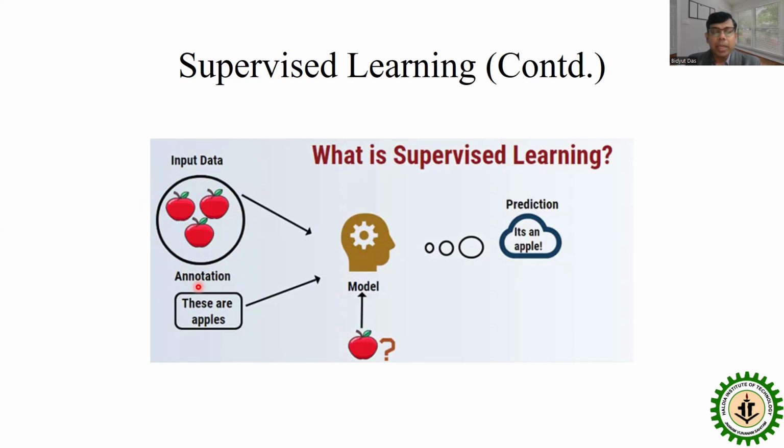Now we are giving a new image. Whether this image is apple or not apple will be determined by the model or by the machine. That is actually supervised learning. So it is labeled data. At first when we are training, we are using labeled data, and then we are predicting an unknown data or unknown image, whether it is apple or not.